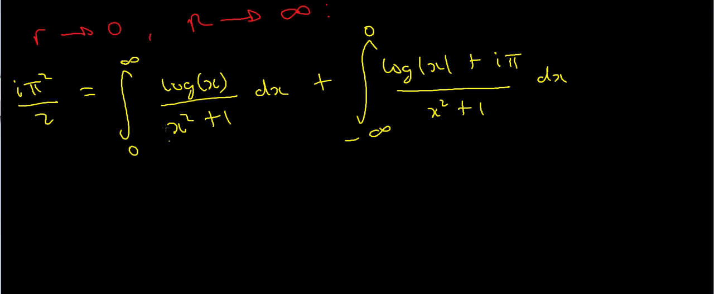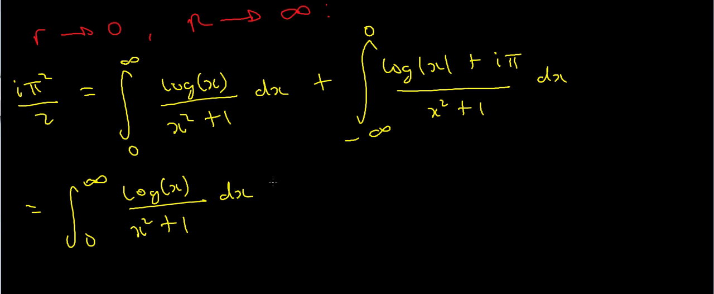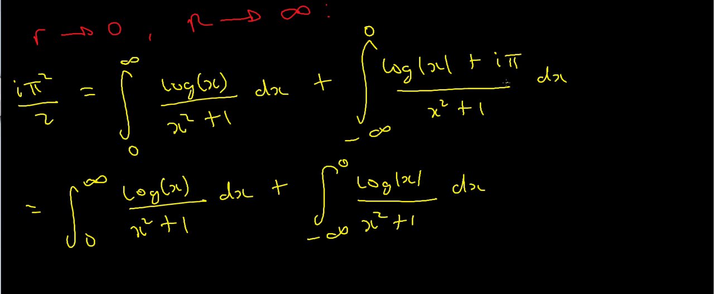Well, this is the integral I'm after, so I want to see if I can deal with this contribution first. Well, let's expand this. That's going to be the integral from 0 to infinity of the log of x divided by x squared plus 1 dx, plus the integral from minus infinity to 0 of log of the modulus of x over x squared plus 1 dx. Well, i pi is a constant, so I can just pull that out of the integral, so that's plus i pi times the integral from minus infinity to 0 of 1 over x squared plus 1 dx.